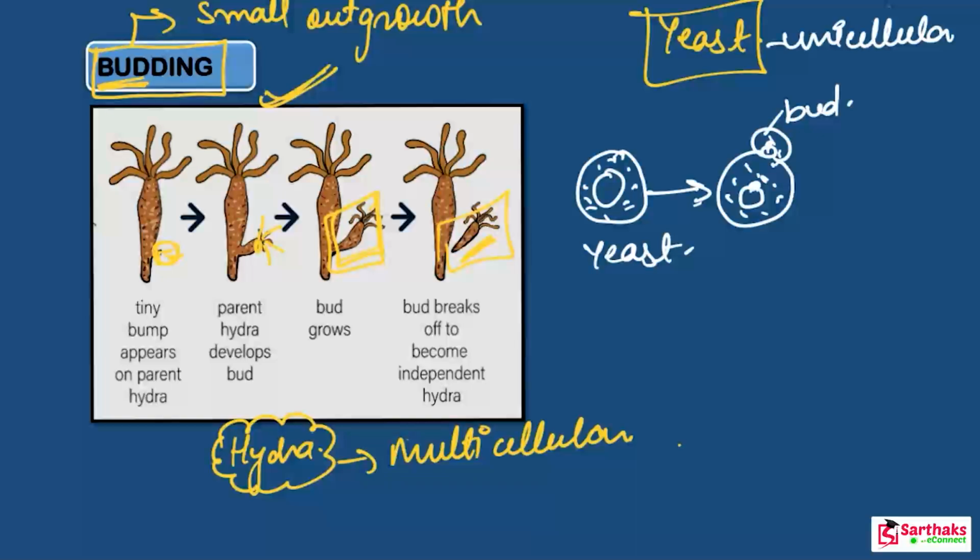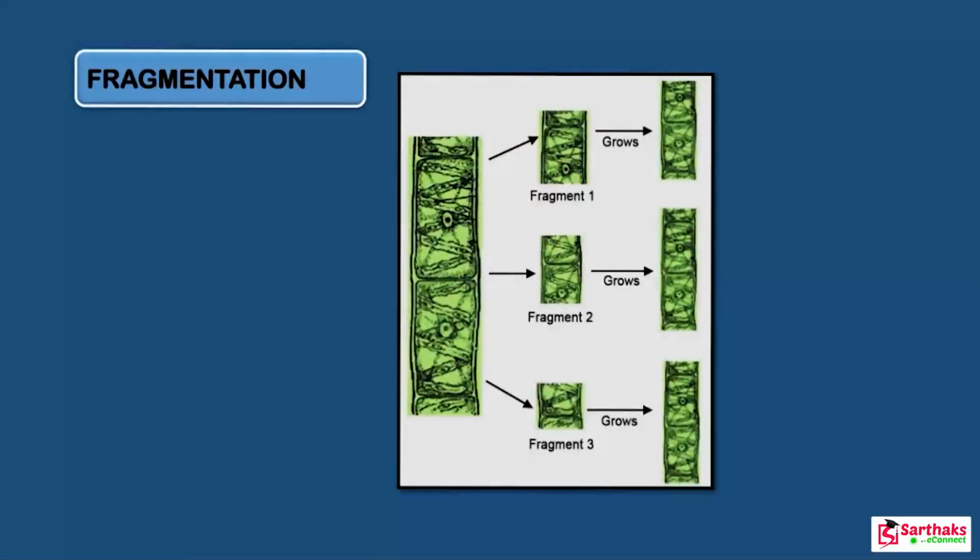Now the bud detaches from its body and develops into a new organism. Clear? Not only a single one, actually here a long chain of yeast cells is formed, and after that new yeast cells form. So this is all about the budding that happens in the case of hydra as well as in the case of yeast.